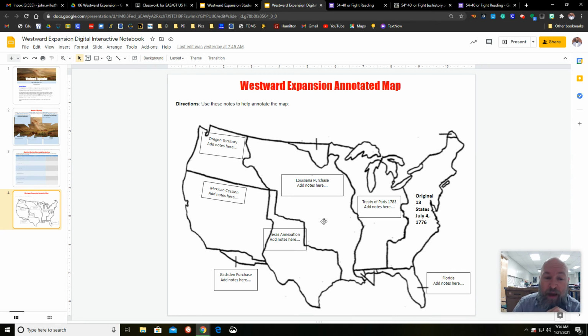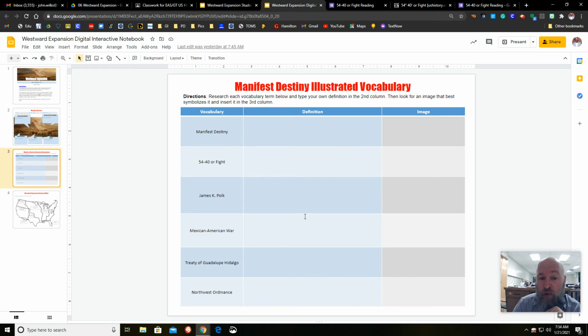Tomorrow, we will talk about the last two chunks of stuff on this map and the war we fought with Mexico to get them. And tomorrow, you will also get the information you need to finish the vocabulary. So, by the time we get to the end of the week, you should be done with your digital interactive notebook. Now, we won't turn them in until next Friday. So you have an entire week to make sure you get this done, because by the end of the day tomorrow, you will have everything you need to do it.